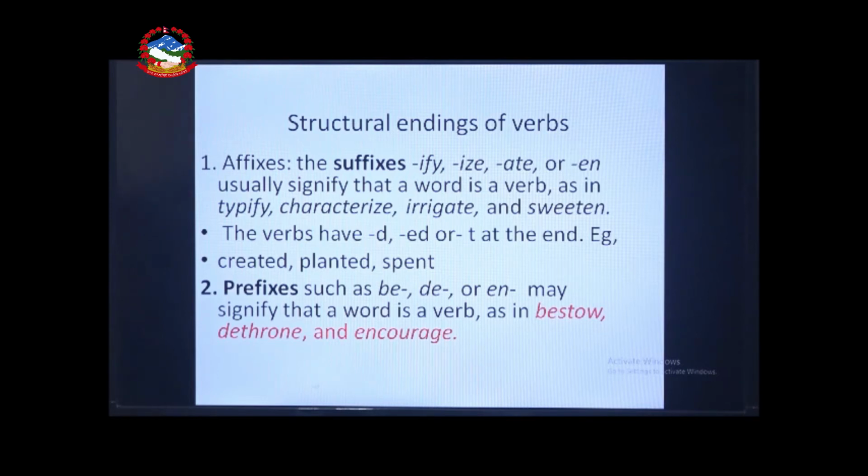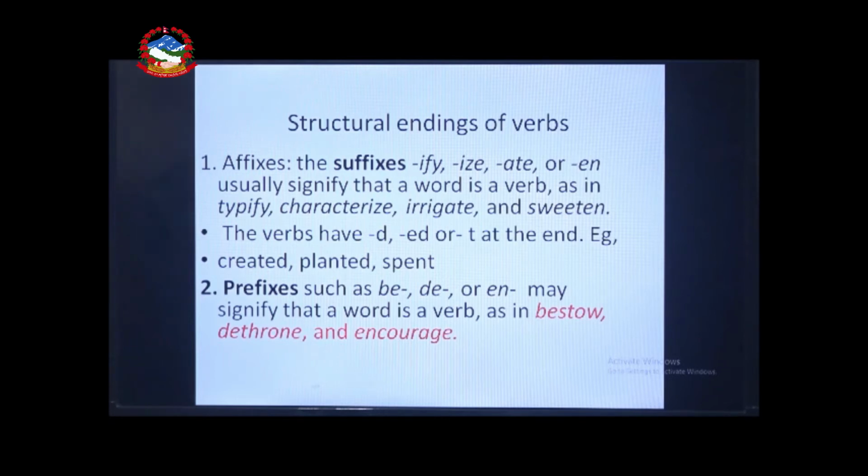So, how can we make or recognize the main verbs with the suffix? By adding -ify, -ize, -ate or -en, we can change words into verbs. If we are able to change those words into another form by adding such suffixes, then we know that they are verbs.